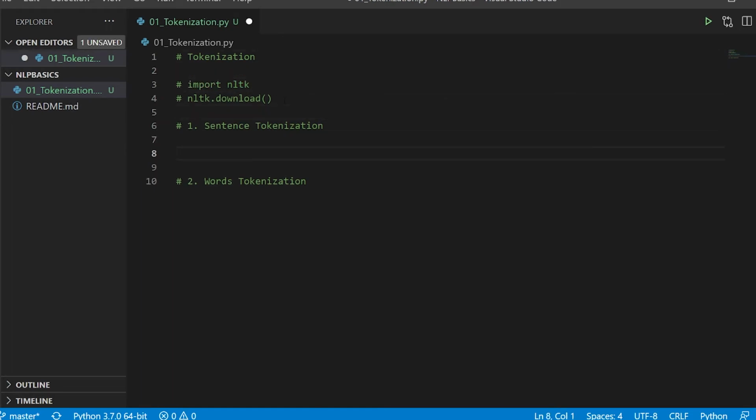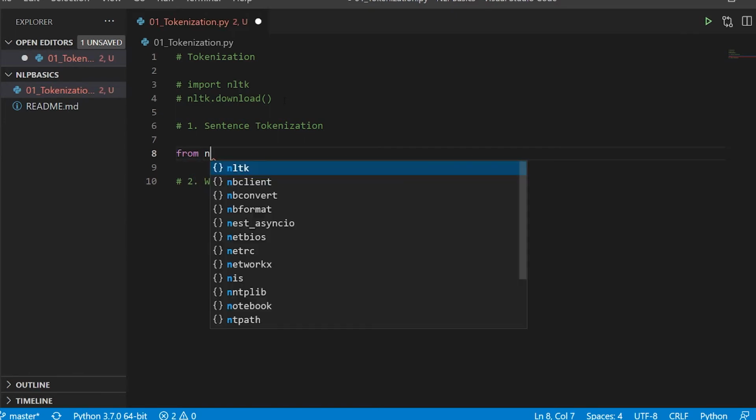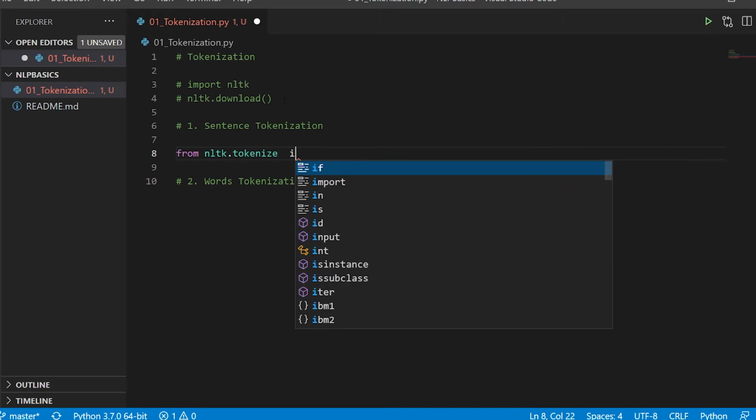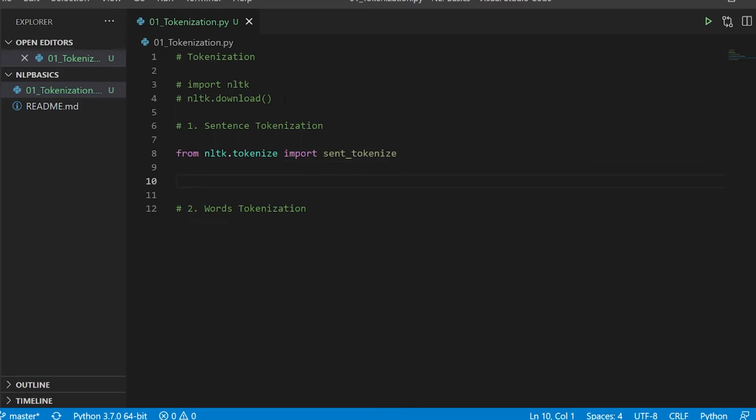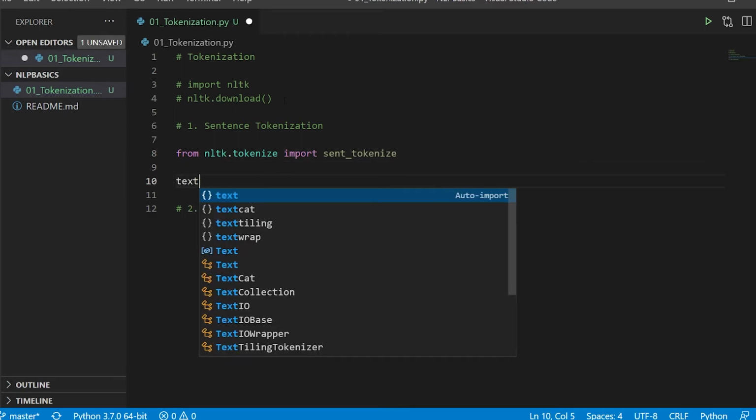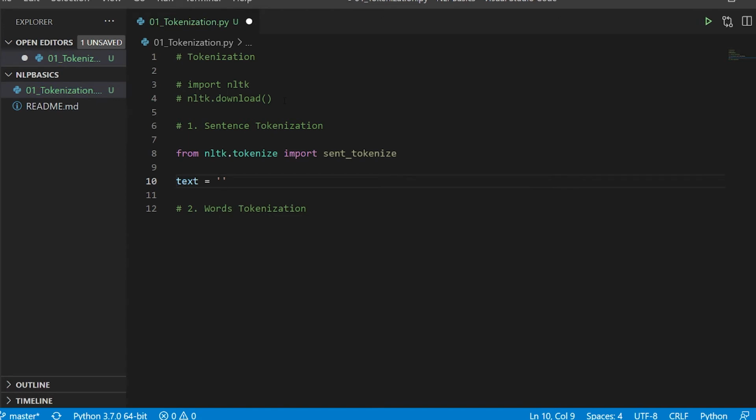Now I'll start with the tokenization. So for that I will have to say from nltk.tokenize, I'm going to import sent_tokenize. All right. So this is for sentence tokenization. And now let me write some text. All right. So I'll say text and let's say my name is Ronak and welcome to my YouTube channel. Subscribe if you like. All right, so these are two sentences and these are in the textual format.